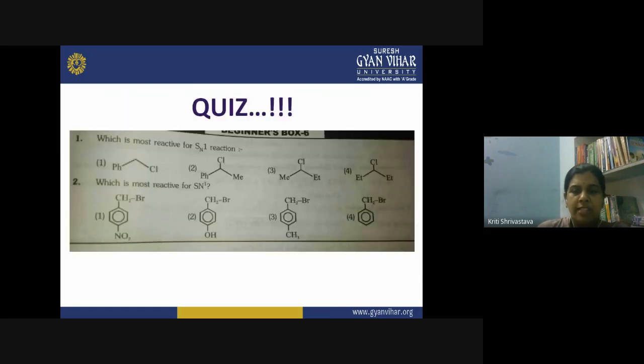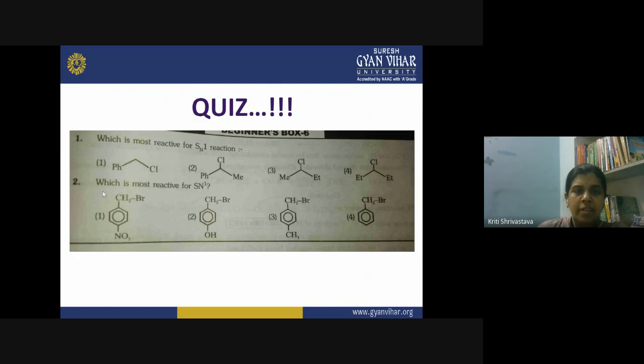Now from today's lecture I have these two questions for you. In the first question you have to identify which is the most reactive for the SN1 reaction. You have to find out the ease of reactivity of all these compounds for the SN1 reaction. So what is the SN1 reaction? Nucleophilic substitution reaction. So the nucleophilic substitution will take place on this carbon atom, and you have to find out which of these four will be more susceptible, more sensitive for the SN1 type of reaction.